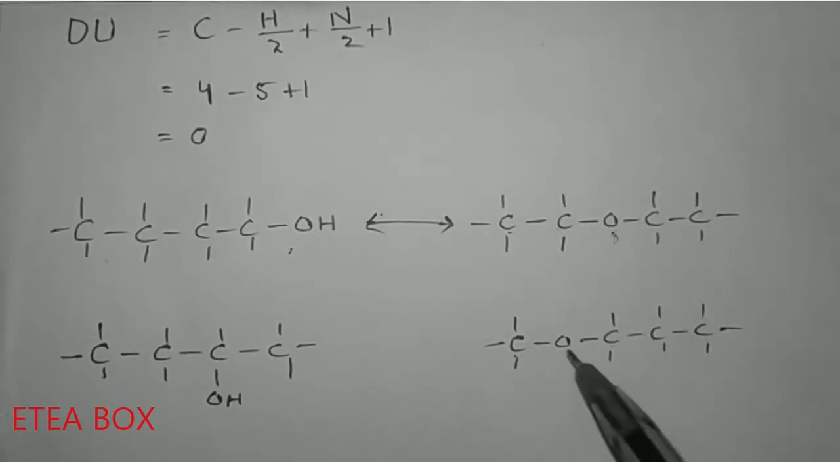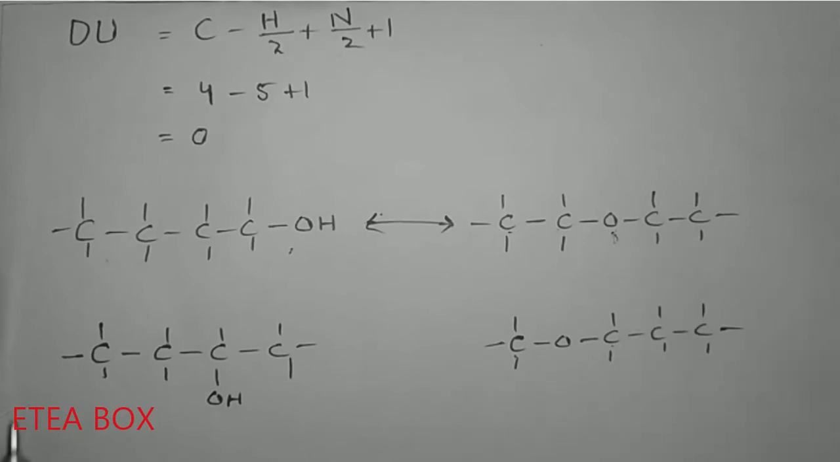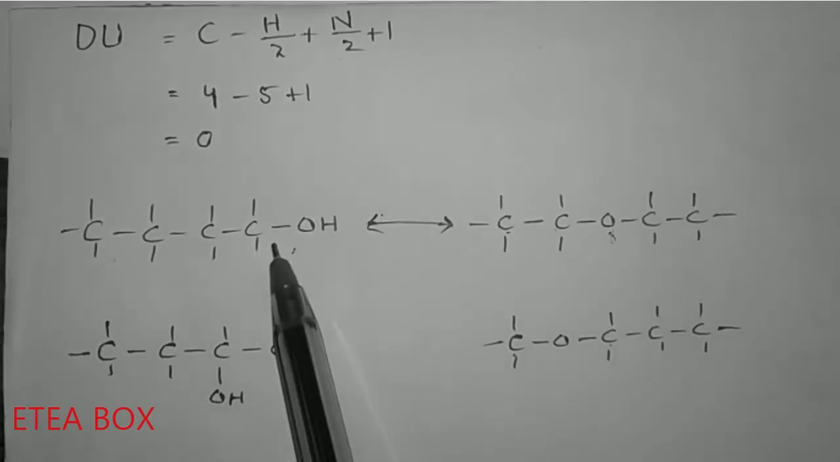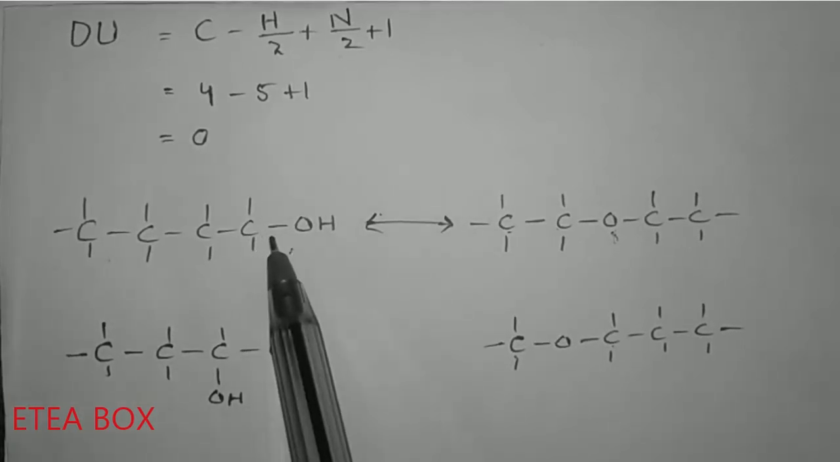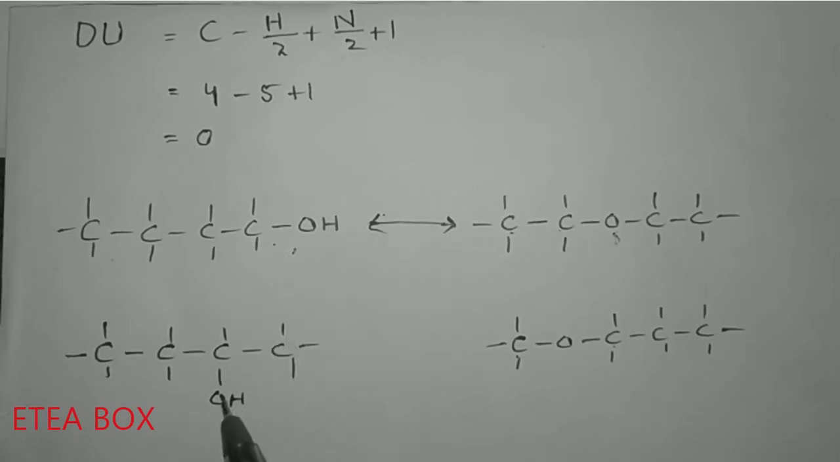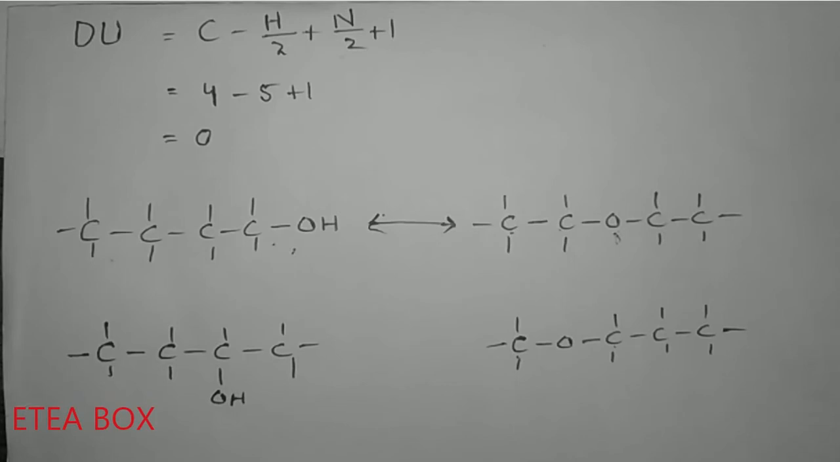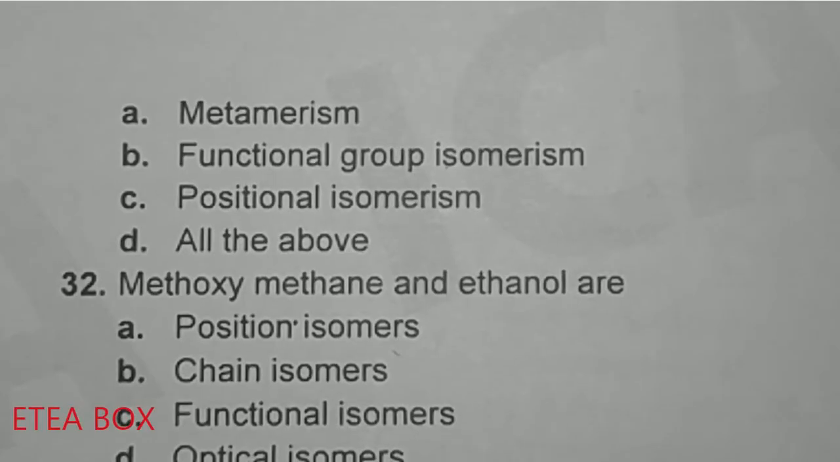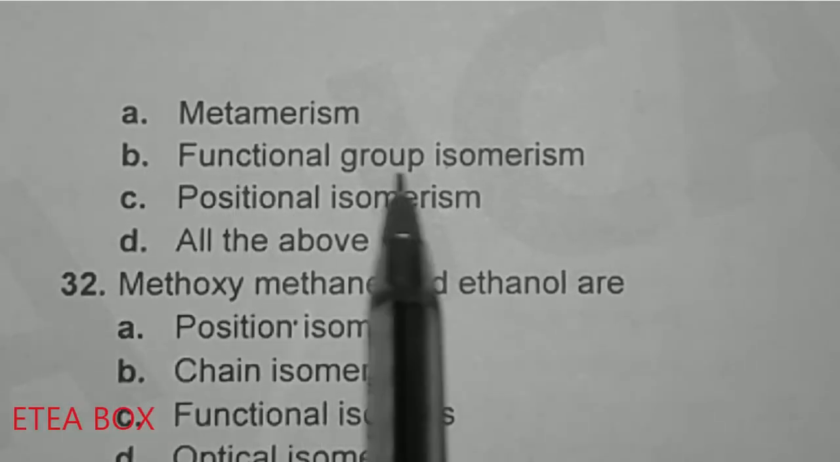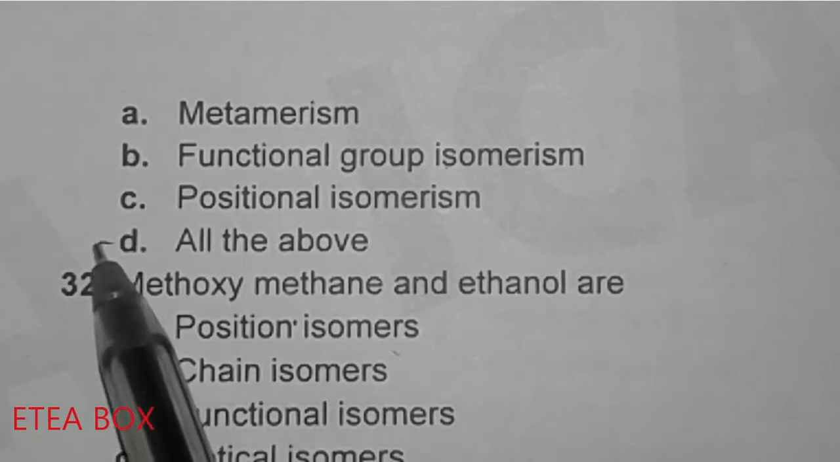So it means that this compound, C4H10, can show metamerism also. Now let's find the positional isomerism. Look here, let's take this alcohol. Here the alcohol is on carbon number 1 and here it is on carbon number 2, so this compound C4H10 can show position isomerism also. Option A was metamerism, functional group isomerism, and position isomerism, so option D is correct here.